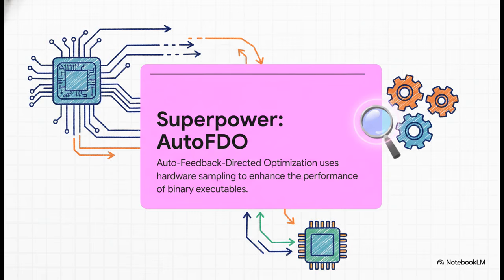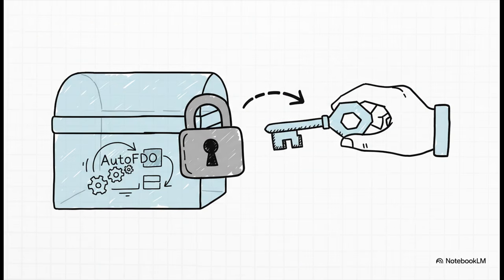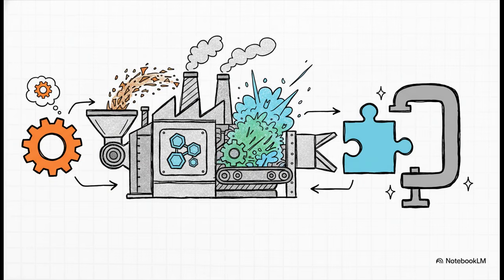How about making your kernel faster based on how you actually use it? Well, that's AutoFDO. It's a type of optimization where you collect performance data from a running kernel, and then you feed that data back into the compiler. This lets it make much, much smarter decisions on how to optimize the code specifically for your workload. And yep, you guessed it. This is another feature that's specifically unlocked by the LLVM toolchain. If you want to use this powerful performance tuning tool, you have to be building with a recent version of Clang.